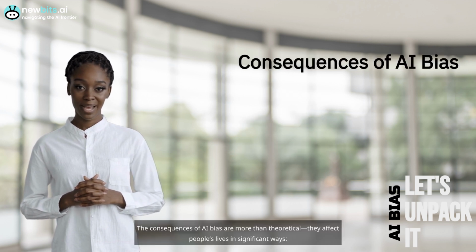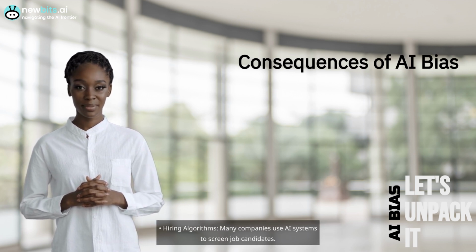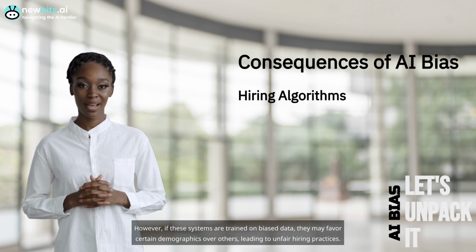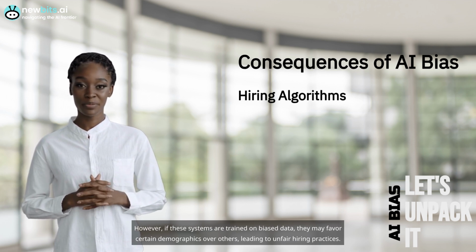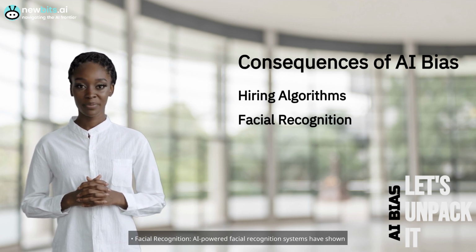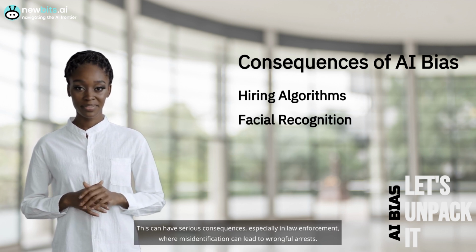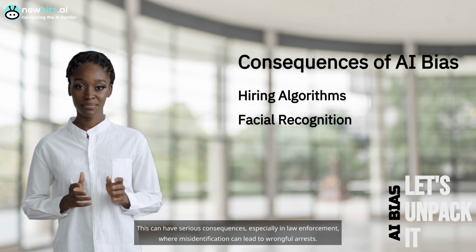The consequences of AI bias are more than theoretical. They affect people's lives in significant ways. Hiring algorithms. Many companies use AI systems to screen job candidates. However, if these systems are trained on biased data, they may favor certain demographics over others, leading to unfair hiring practices. Facial recognition. AI-powered facial recognition systems have shown significant bias against people of color and women, often leading to higher error rates for these groups. This can have serious consequences, especially in law enforcement, where misidentification can lead to wrongful arrests.